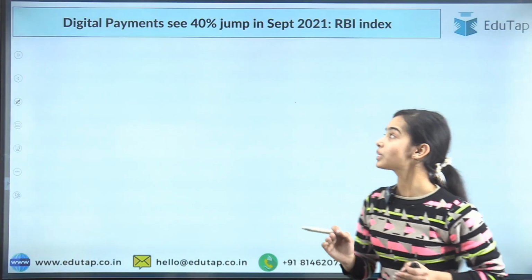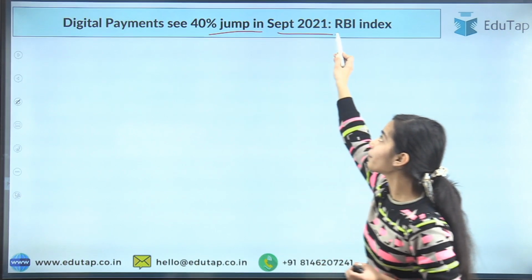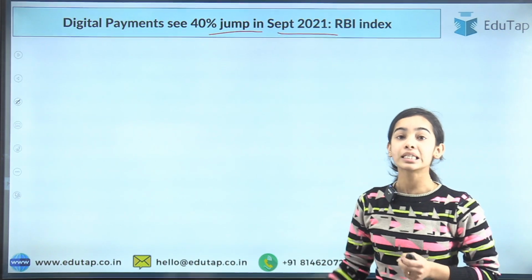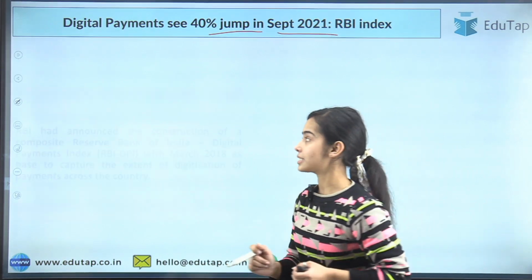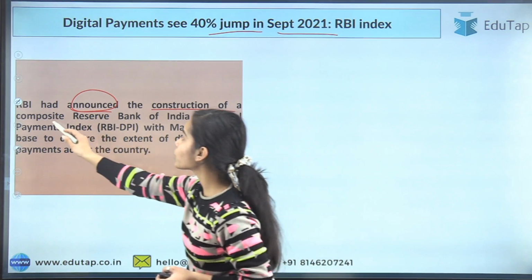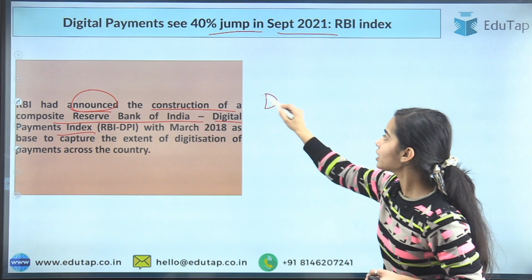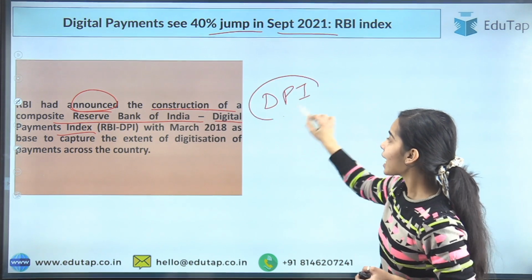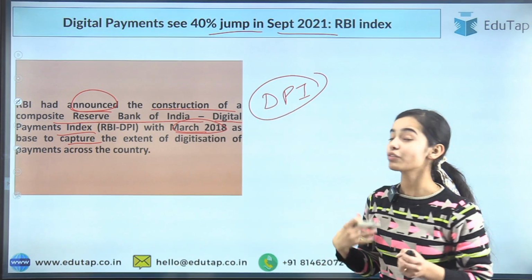So now starting with the news article first: digital payments has seen a 40% jump in September 2021. This is said by the RBI index. So we will see what this index is. The RBI had announced the construction of a composite Reserve Bank of India digital payments index. So this is the digital payments index, with March 2018 as base to capture the extent of digitization.